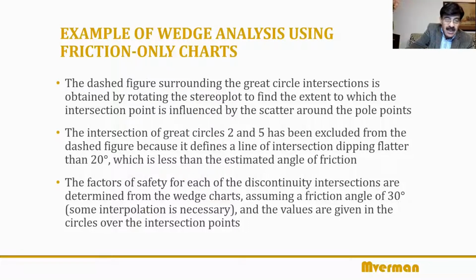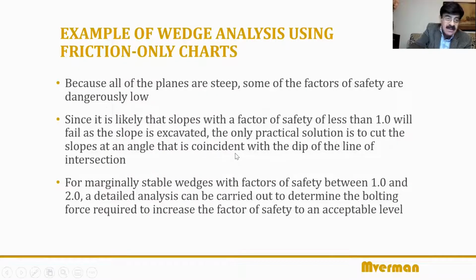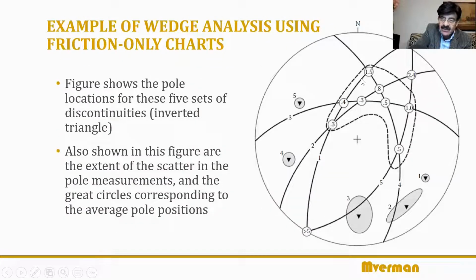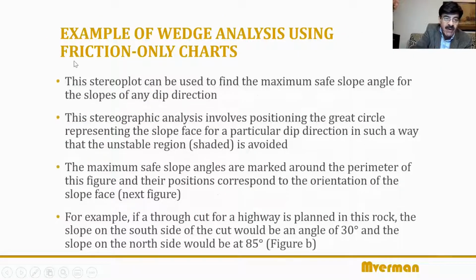Okay, so in this case we are not designing. The alignment engineer asked a question: what is the maximum safe angle? To answer that question, you can say the maximum safe angle is only as much as the dip of the line of intersection, which is pretty flat in this case. Okay, for those intersections where the factor of safety is more than 1 or between 1 and 2, you can carry out detailed analysis for these areas. Otherwise you don't have to do detailed analysis to advise the alignment engineer on this. Okay, now